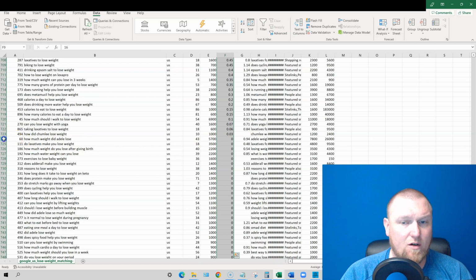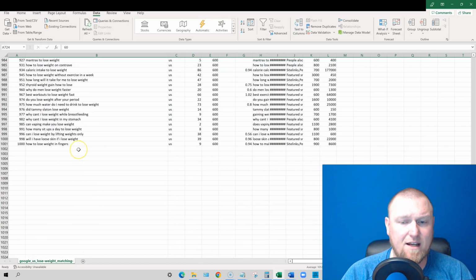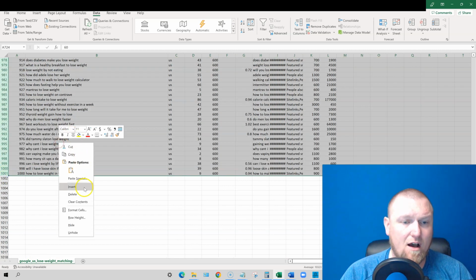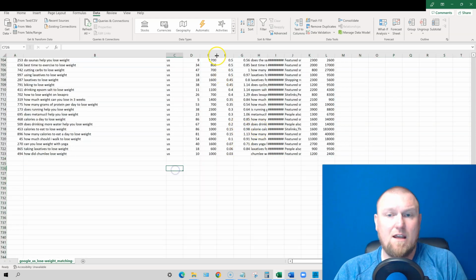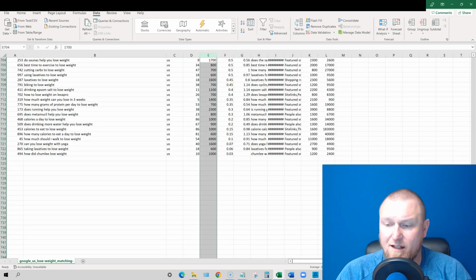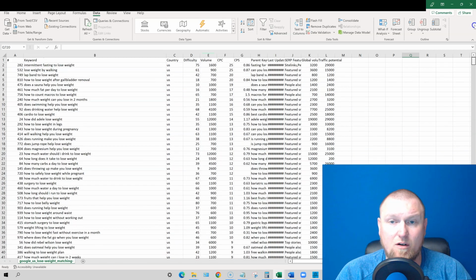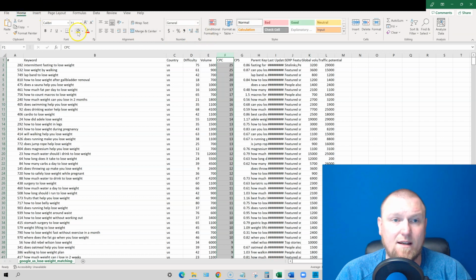So we're going to grab that and scroll all the way down real fast. We can just get rid of these because they have no cost per click, so they're not of any value. So I'll delete that sample. And then if you just highlight over one, it's going to tell you that we have 723 rows that we can actually do an average on. Okay, so I'll come over here and highlight this real quick so I don't lose my place.